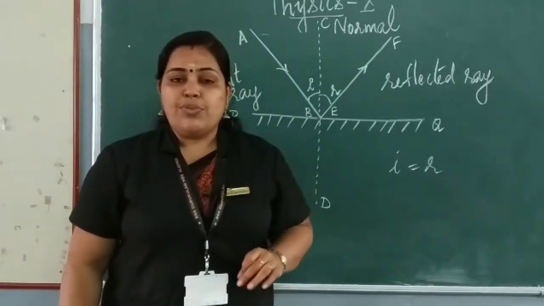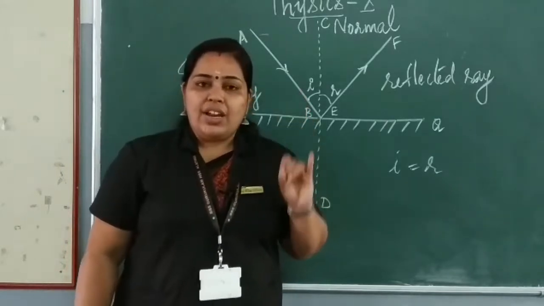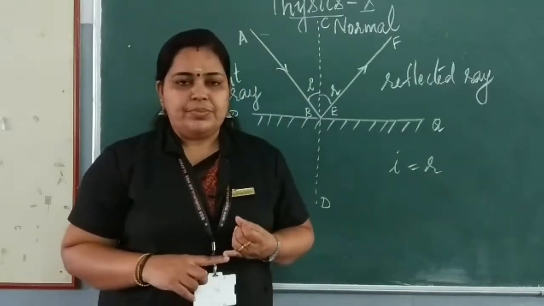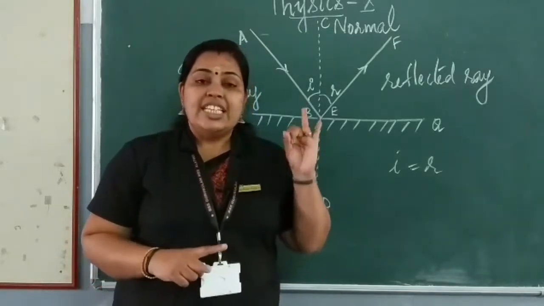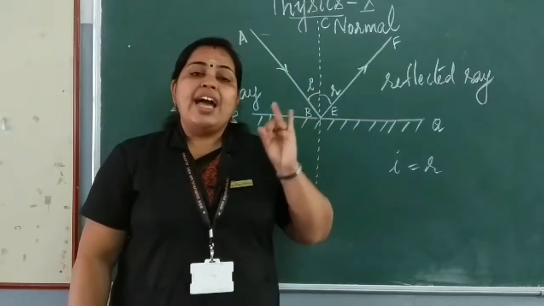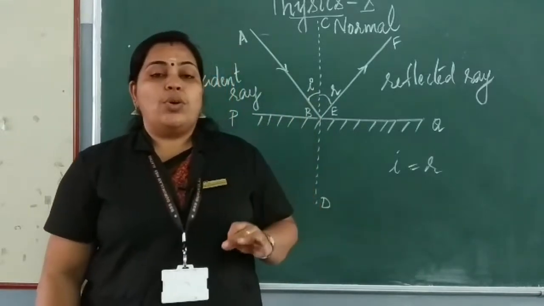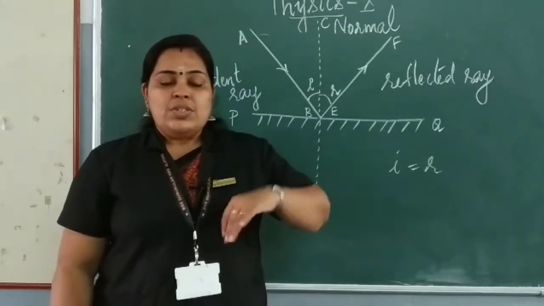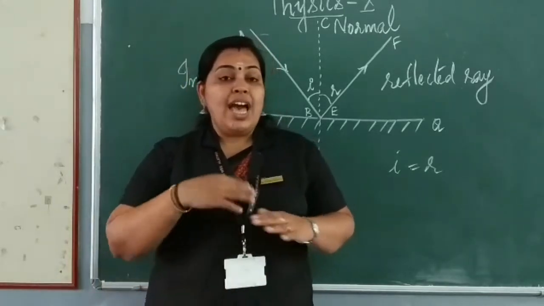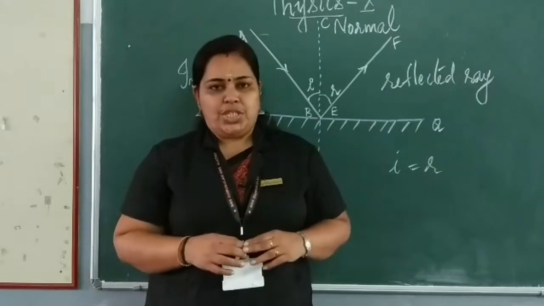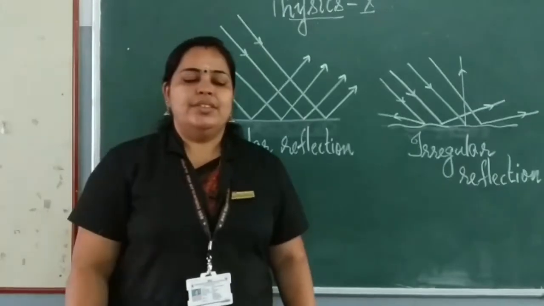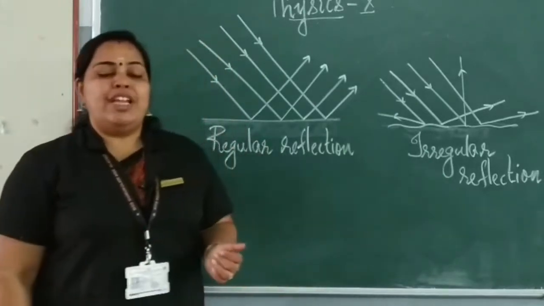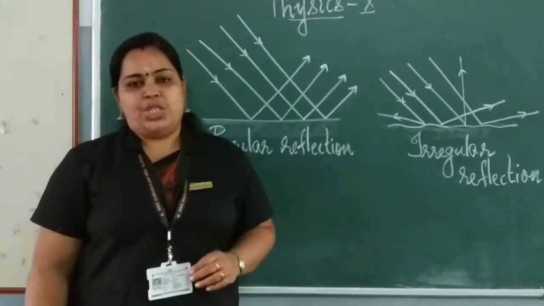So what are the laws of reflection? First one, the angle of incidence is equal to the angle of reflection. Second one, incident ray, normal and the reflected ray lie on the same plane. Is it clear? So now we will discuss another two types of reflection: regular reflection and irregular reflection.